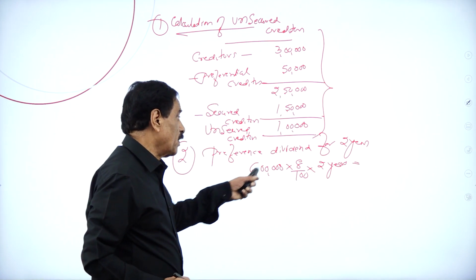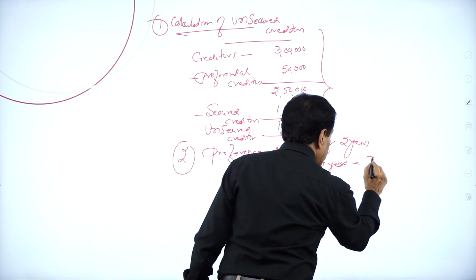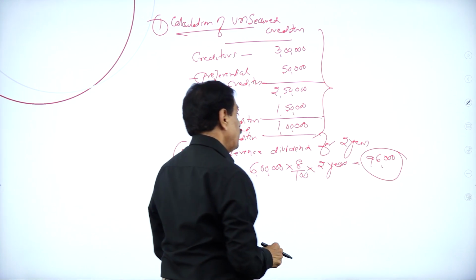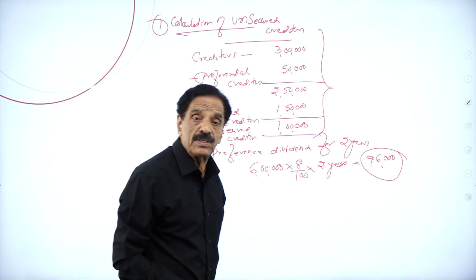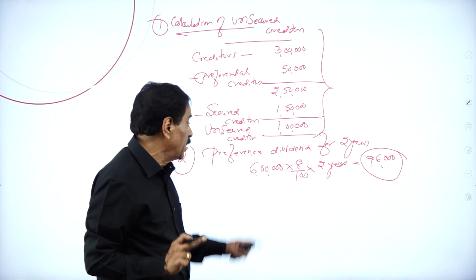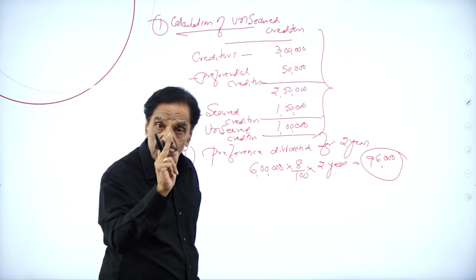So 8% means 48,000, into 2, 96,000. Totally we have to pay 6 lakh plus 96,000, that is 6 lakh 96,000 should be paid.